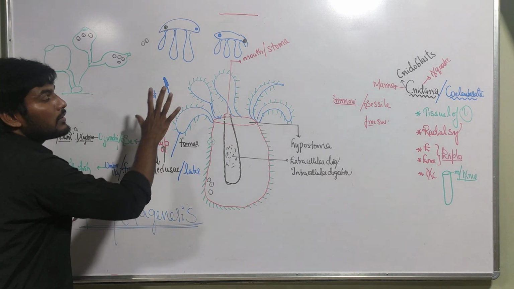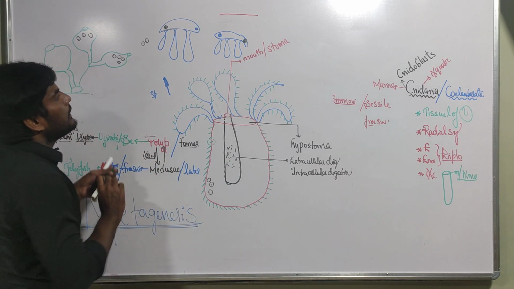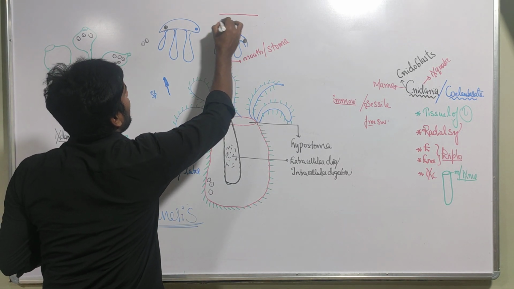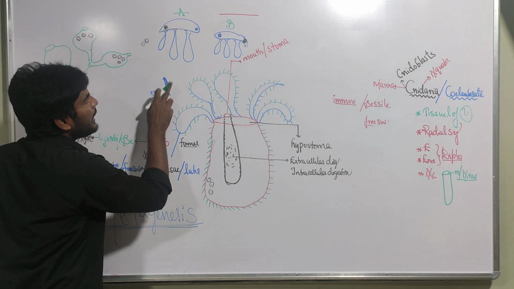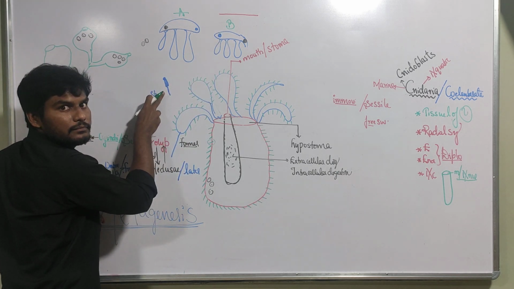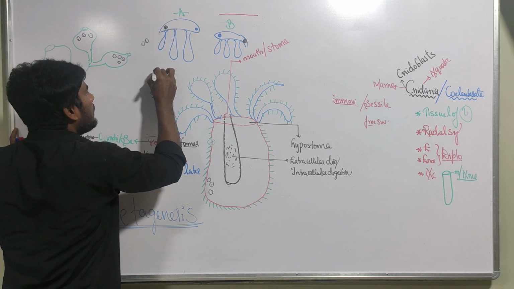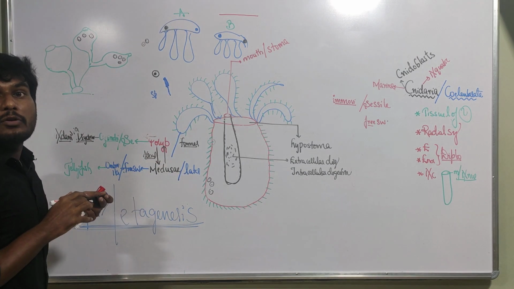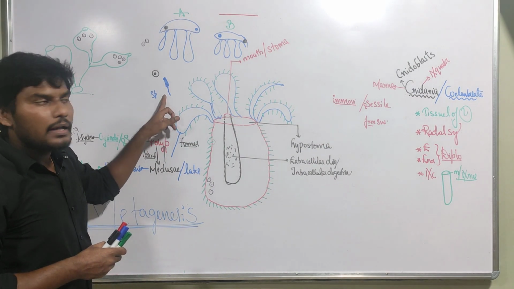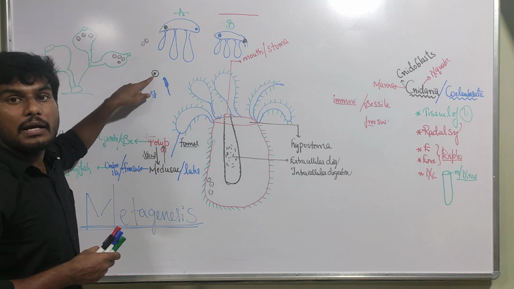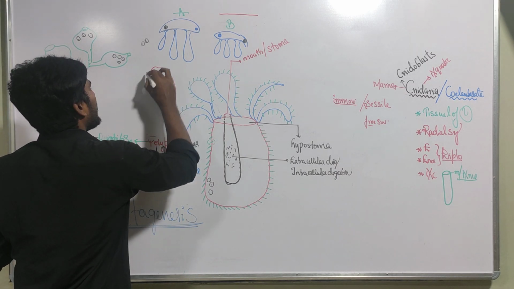Just understand, this is Medusa B and this is Medusa A. The sperm came from Medusa B. The egg is coming from Medusa A. Sperm came from Medusa B and ovum came from Medusa A, and both are what happened? Fused. Yes.